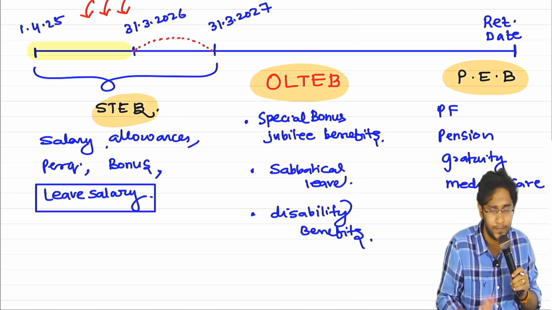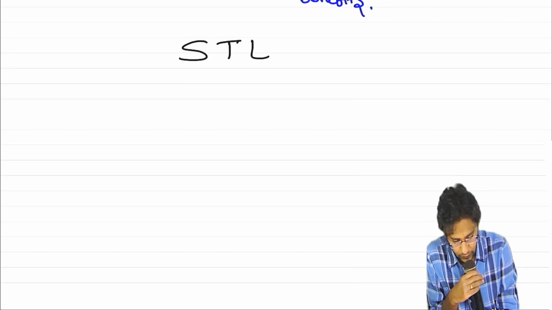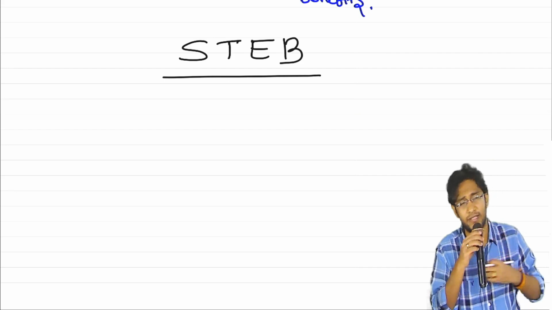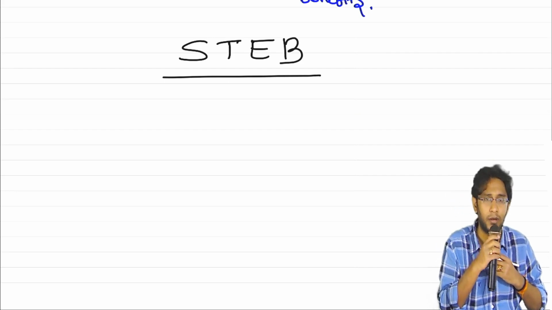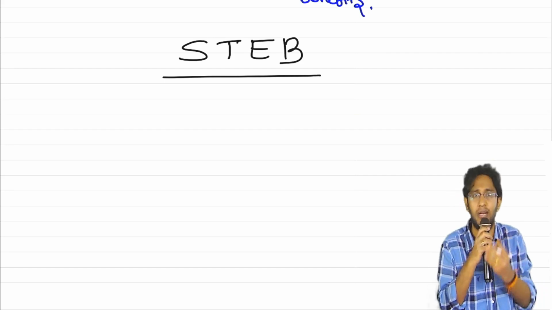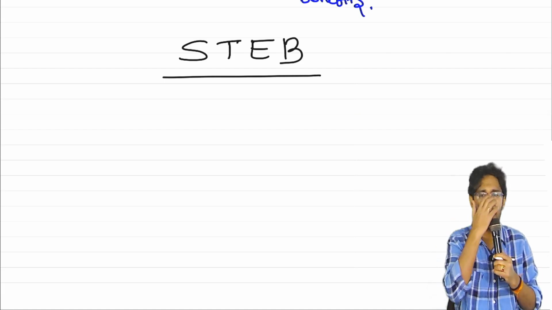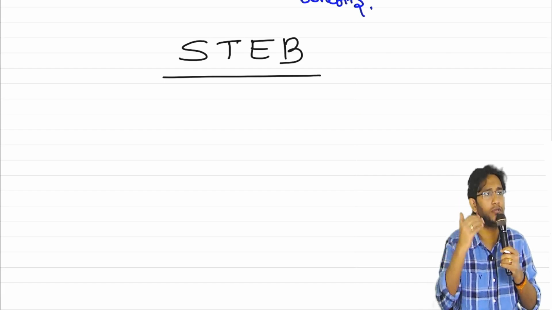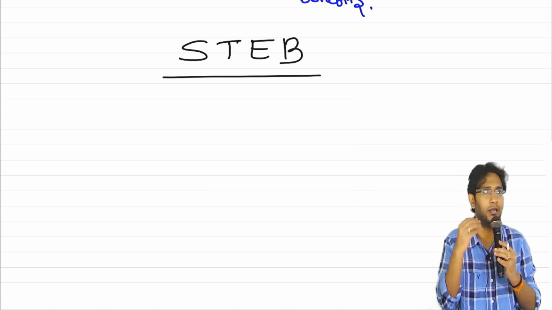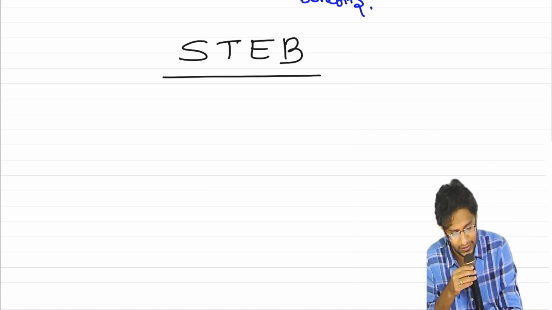So now coming to the accounting part. Let's first start with short-term employee benefit. Why I told you this is extremely simple and not very important from an examination perspective is that it is something which everybody knows right from your starting accounting days. Tell me the entry for salary: salary to bank, salary payable, salary to salary payable. Let it be any kind of employee benefit, salary, allowances, bonus, anything. The entry will be the same, sir.